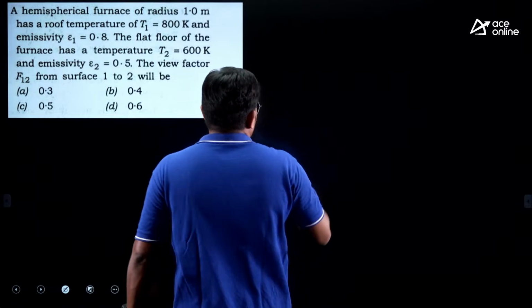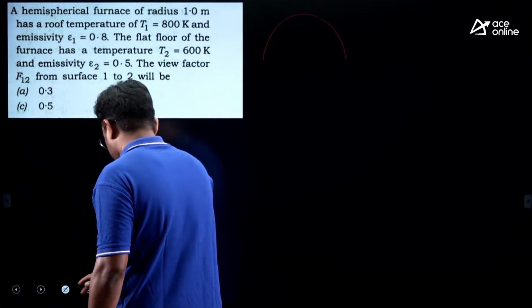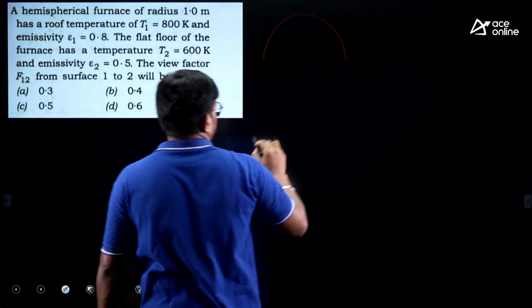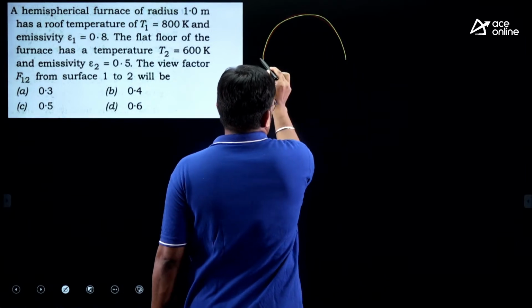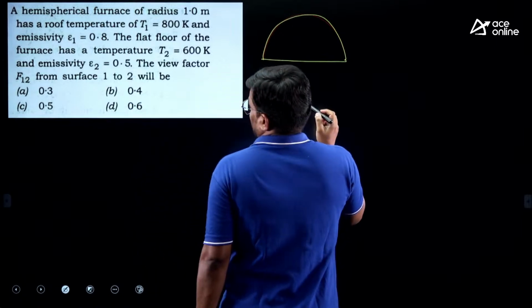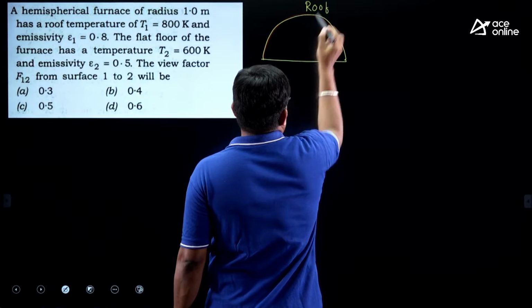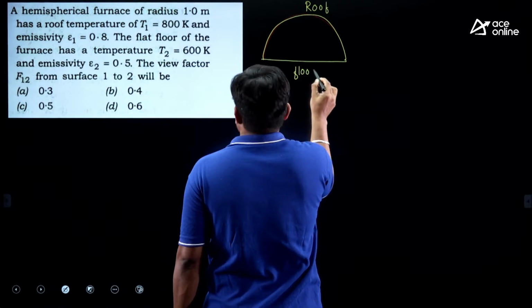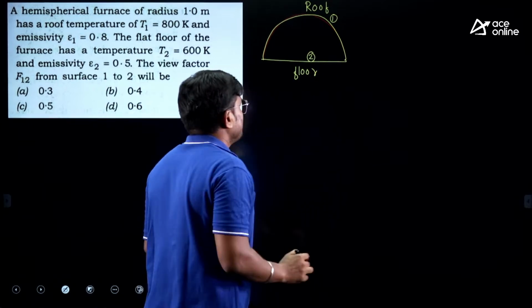Okay, listen, this is the hemispherical furnace. This is visible. Now, this is the roof and this is the floor. Numbering, this is 1 and this is 2.